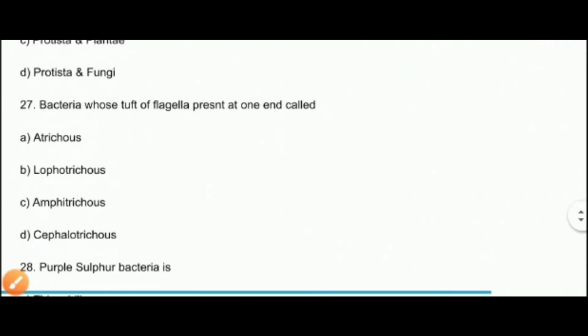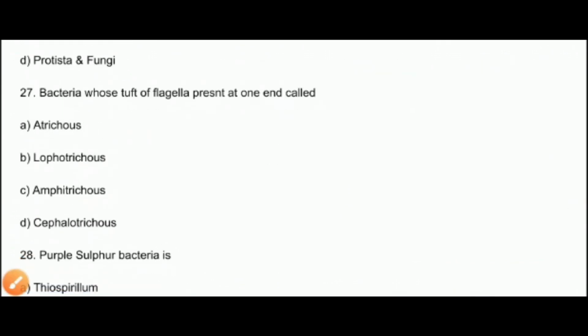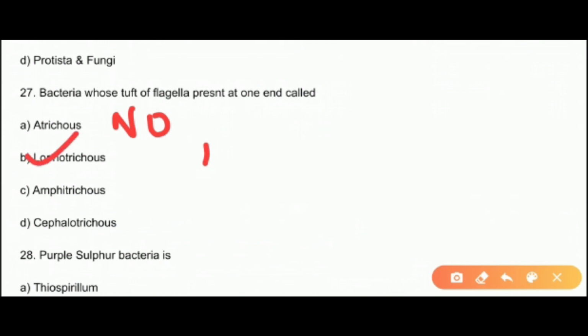The next is bacteria whose tuft of flagella present at one end called. So we have studied the types of bacteria on the basis of the flagella. So on the basis of flagella there can be many types. There were Atrichous, which means no flagella is there. Lophotrichous means tuft of flagella at one end. So this gives the answer.